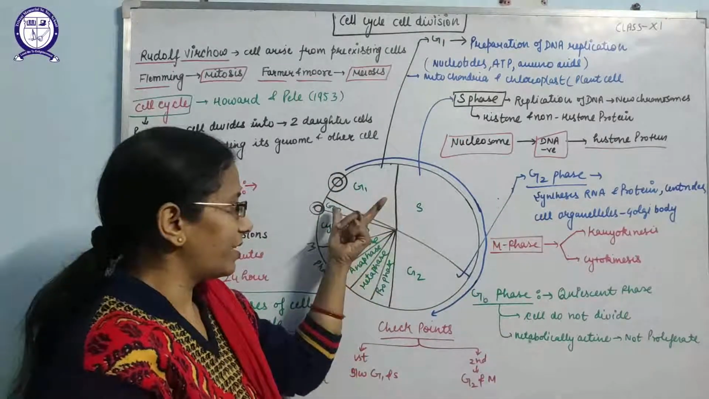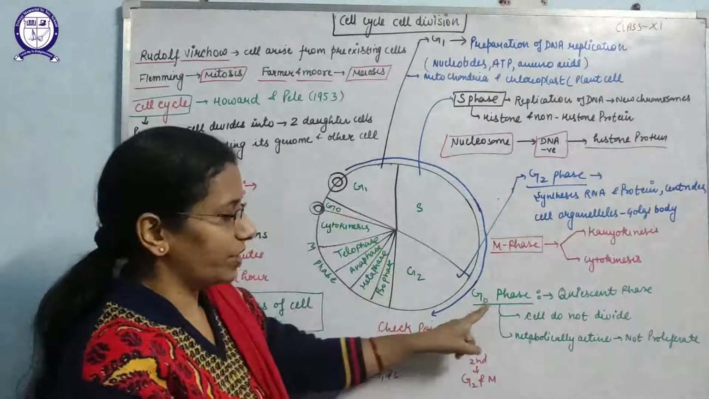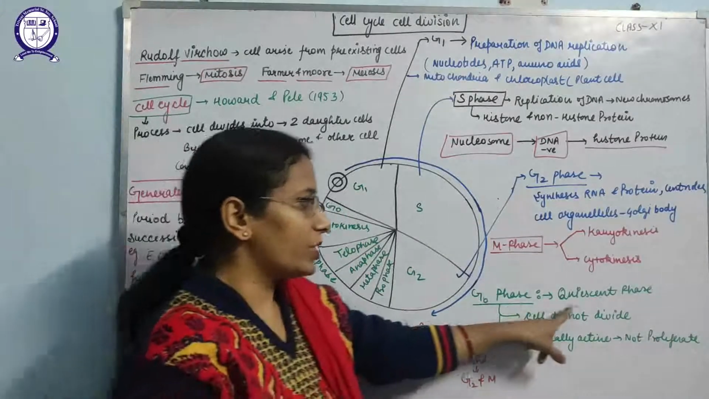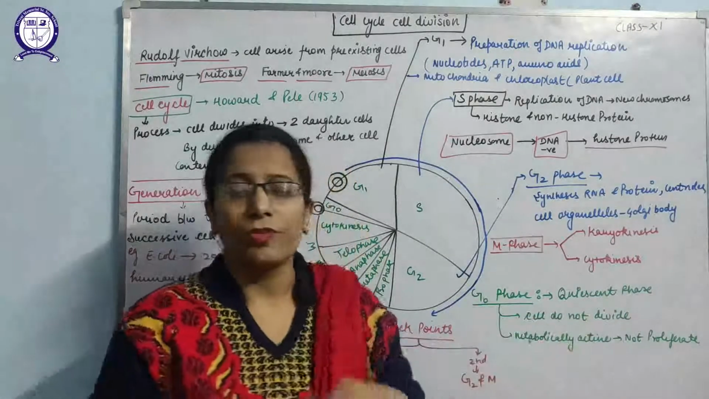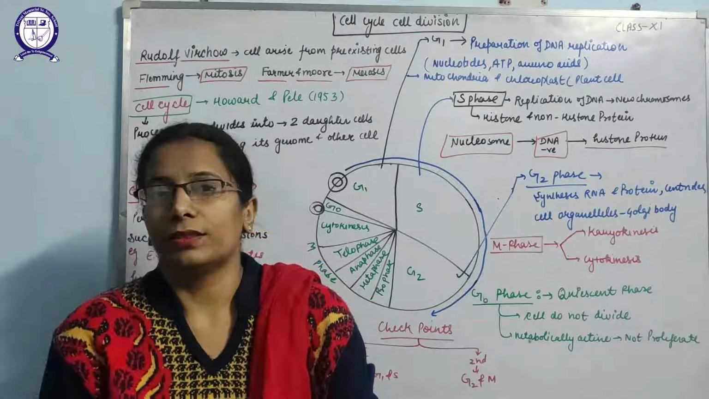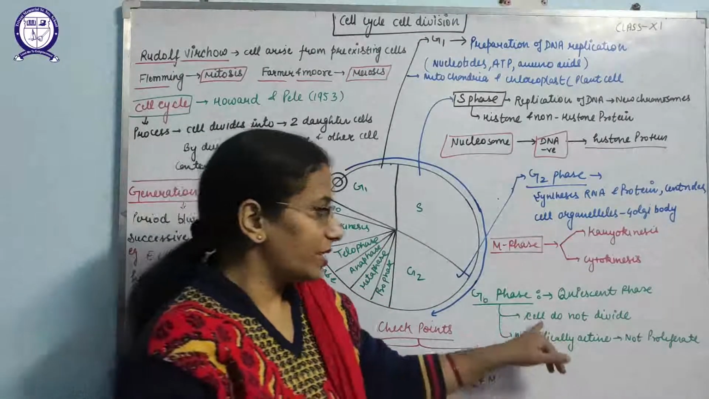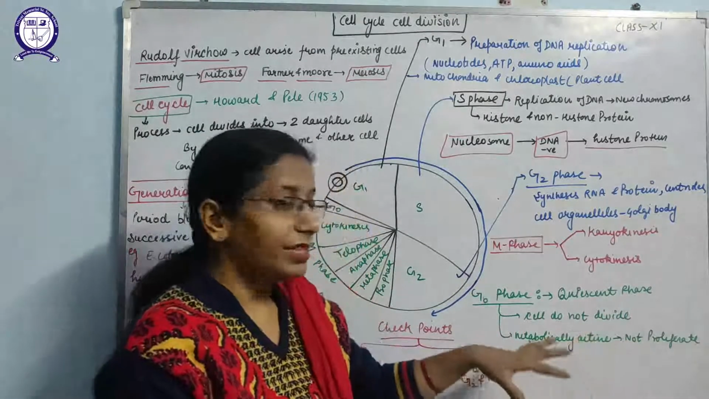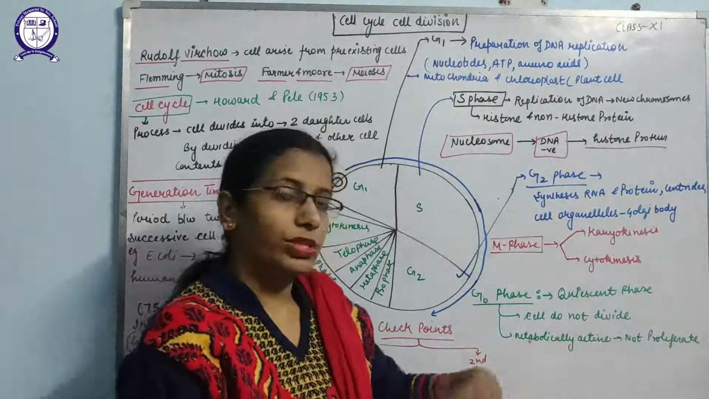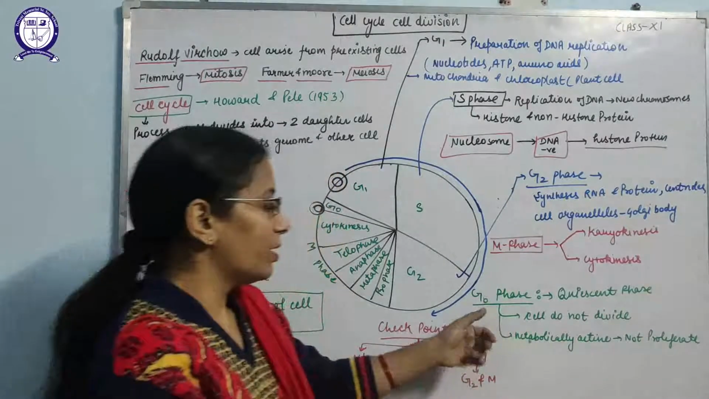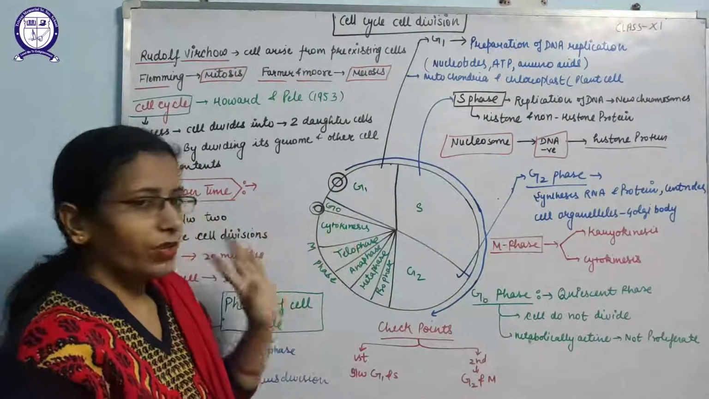One more phase that is left here is the G0 phase, which is also known as the quiescent phase. When a cell does not divide, but is metabolically active and does not proliferate, it remains in the G0 phase.